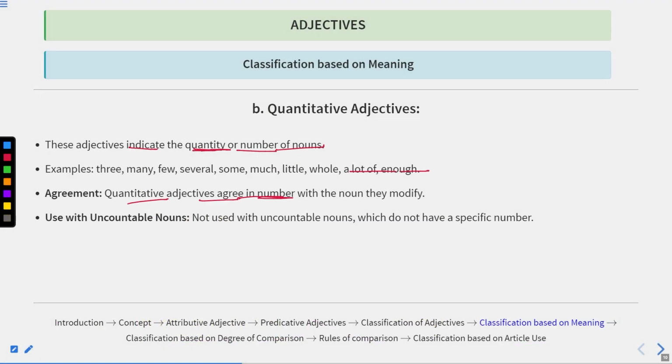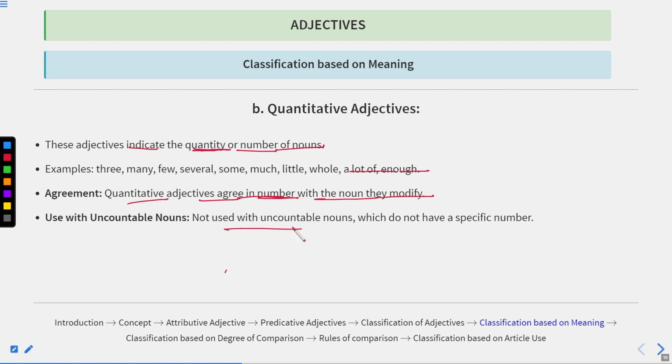Quantitative adjectives agree in number with the noun they modify. So whenever we talk about quantitative adjectives, if they have been divided into uncountable nouns, further they are qualifying uncountable nouns. So they will definitely tell us the quantity of that particular object, and we will use the verb according to it.